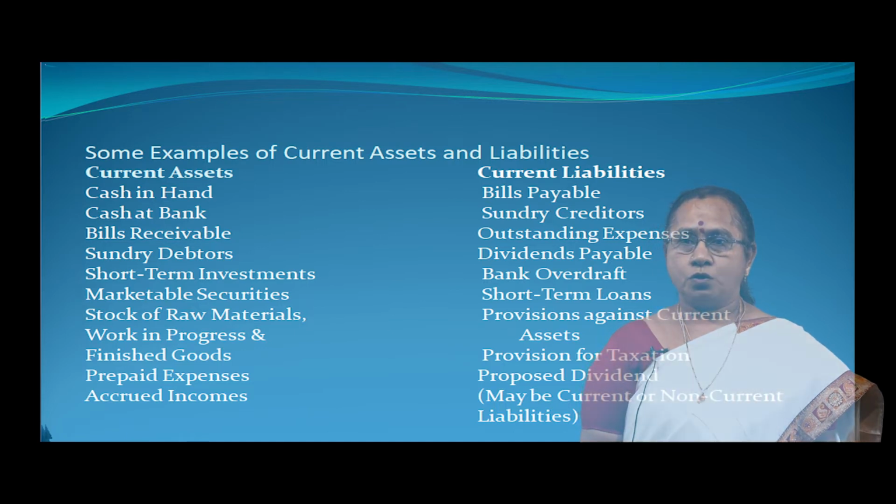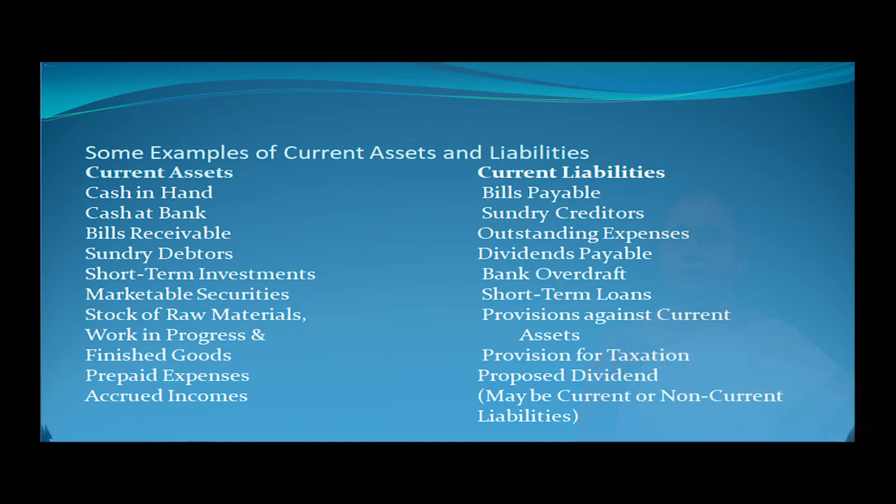Current liabilities are bills payable, sundry creditors, outstanding expenses, dividends payable, bank overdraft, short-term loans, provisions against current assets, provision for taxation, proposed dividend. This proposed dividend may be sometimes taken as current liability or sometimes non-current liabilities.